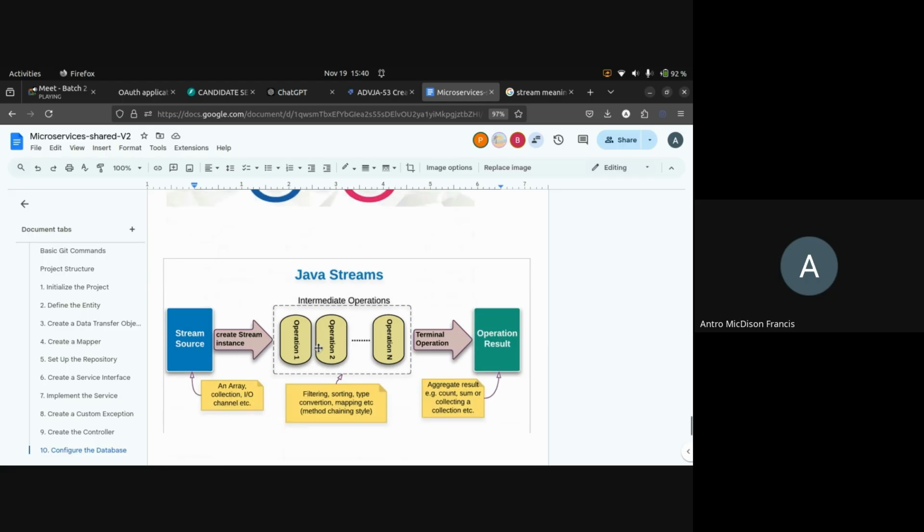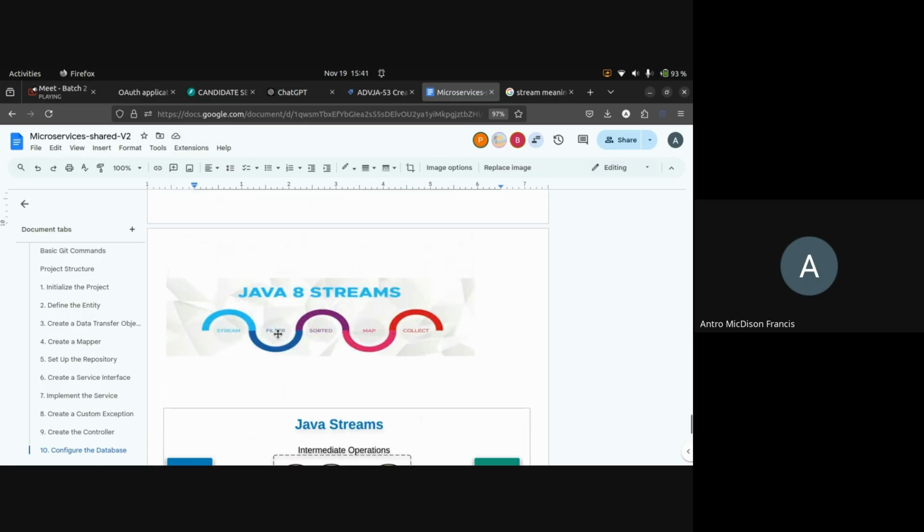After that, whatever I said will be in a different notation here. We are sending some array or collection or any kind of data as an input, and that will create a stream instance. Inside the stream, multiple operations will be performed. It is not that it should filter only once. It can filter multiple times as well. It can filter even after sorting also.